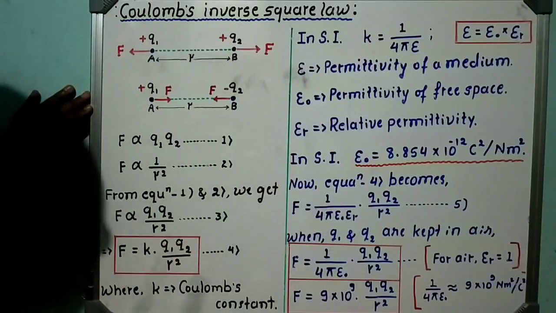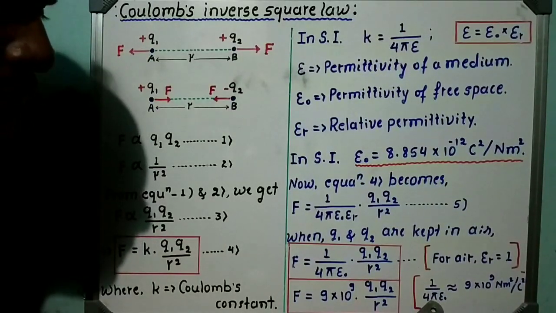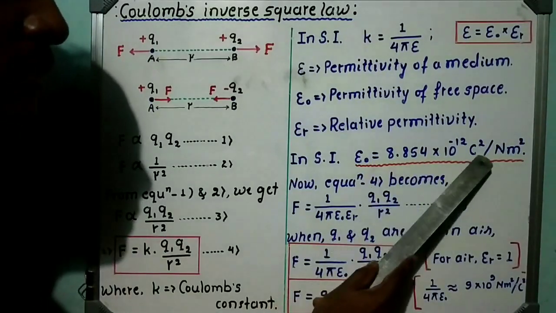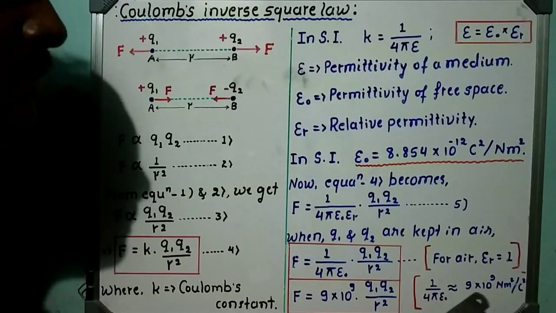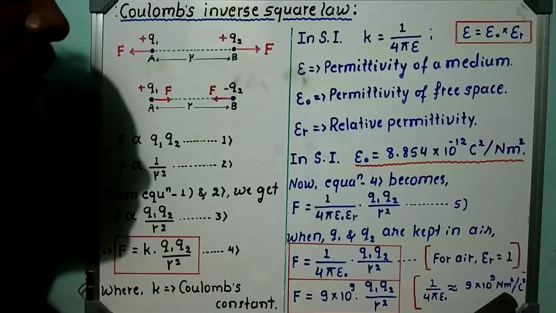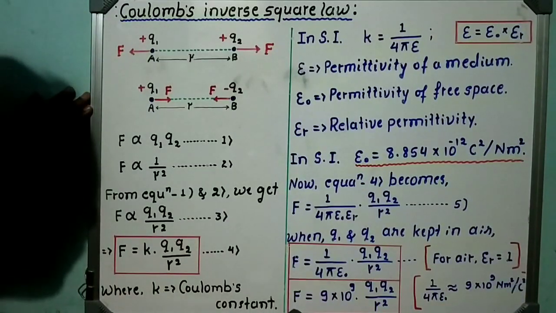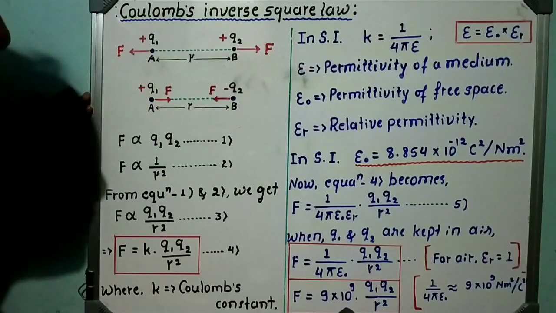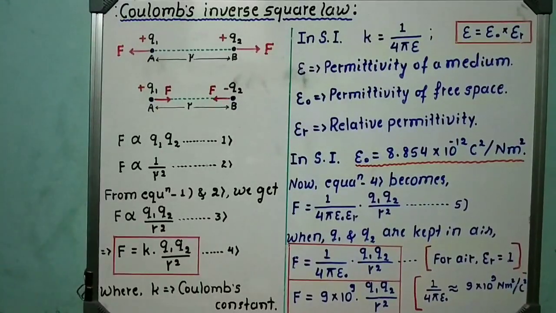And also you must keep in mind, if you substitute the value of pi, that is 22 divided by 7, and epsilon naught value, that is this much, this term is approximately becoming 9 into 10 raised to 9 Newton meter square per coulomb square. Hence this equation becomes F is equal to 9 into 10 raised to 9 into Q1 into Q2 divided by r square. This is our standard formula. This is about Coulomb's inverse square law.